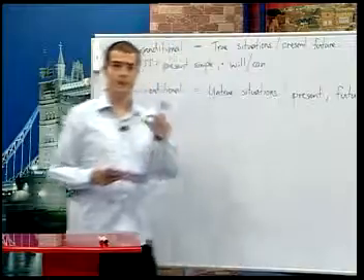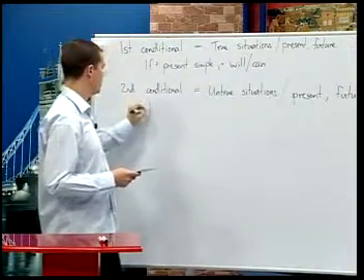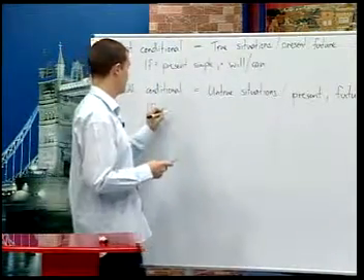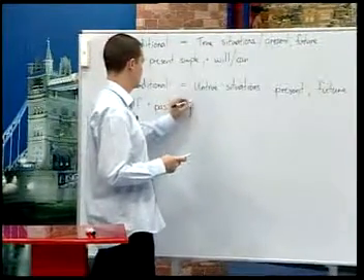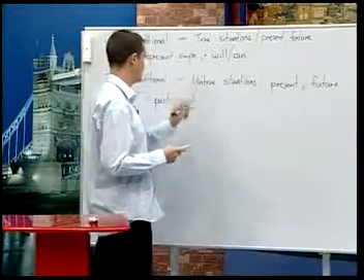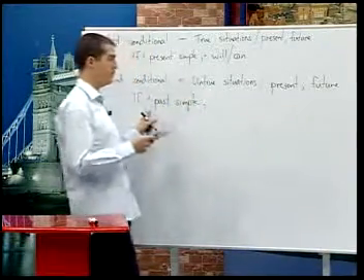Okay, in the if clause, we use if plus simple past. Past simple, and a comma if it's the first clause.